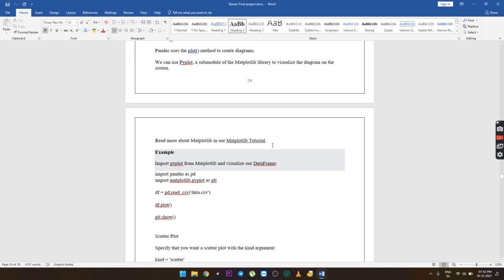Import pandas as pd. Import matplotlib.pyplot as plt. df = pd.read_csv('data.csv'). df.plot(). plt.show(). Scatter plot.